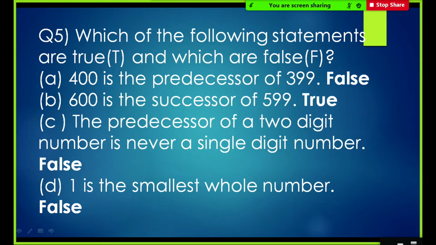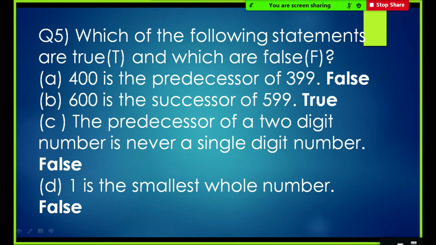This is false because I have an example here. Predecessor of two-digit number. Two-digit number, let us take 10. Yeah. 10 is a two-digit number. If I subtract 1, I get 9. 9 is a single-digit number. So, there is a single-digit number which is a predecessor of a two-digit number. So, therefore, the statement is false.